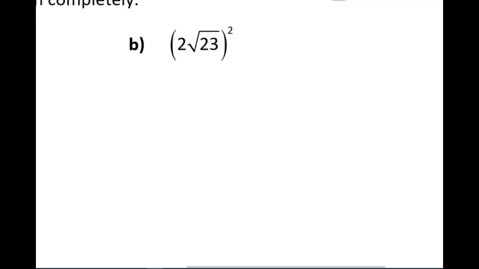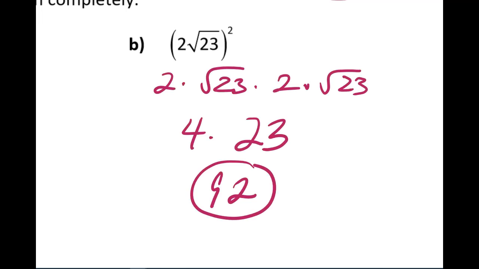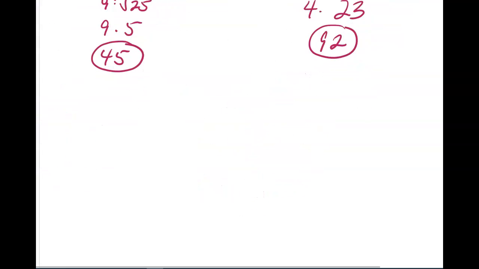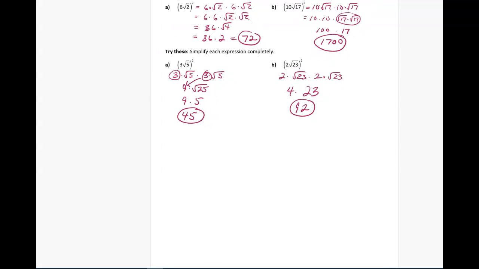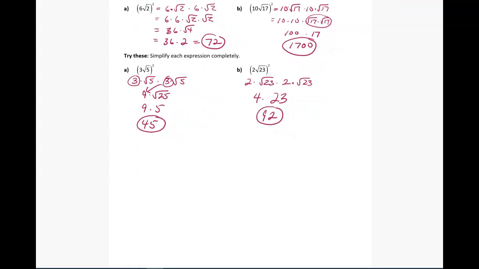All right, now try B on your own. Pause the video. All right, this one had a result of 92. All right, now let's try. Well, let's not try anymore. That's the end of the video.